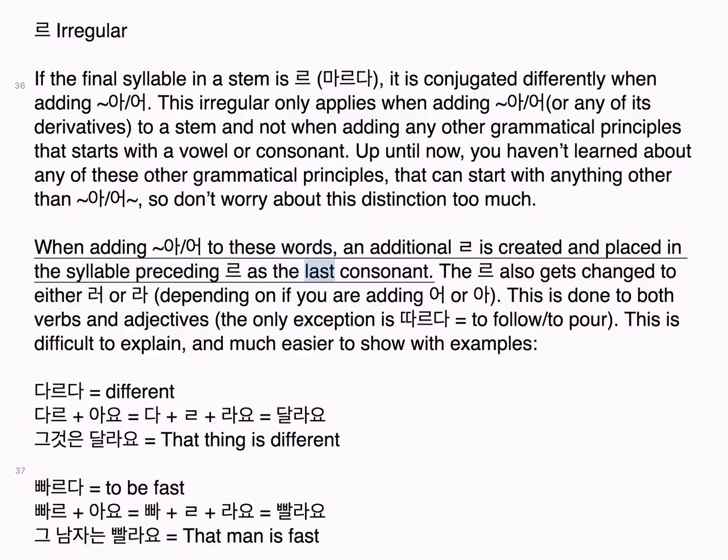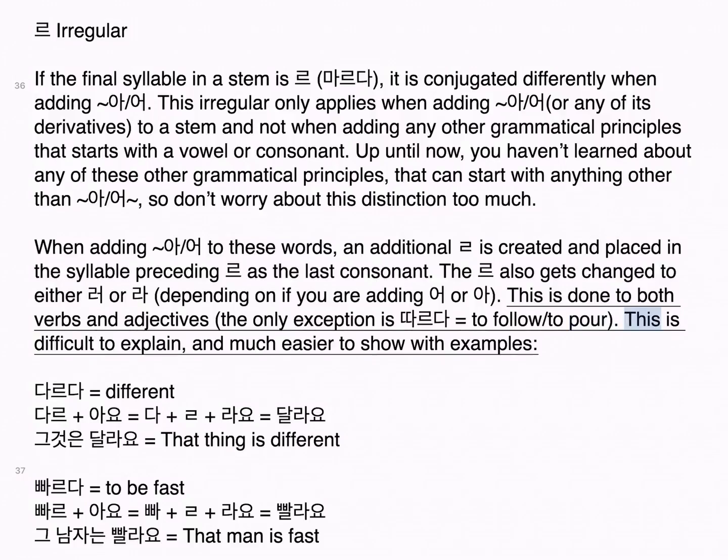As the last consonant, the 르 also gets changed to either 러 or 라, depending on if you are adding 어 or 아. This is done to both verbs and adjectives. The only exception is 따르다, to follow, to pour. This is difficult to explain and much easier to show with examples.